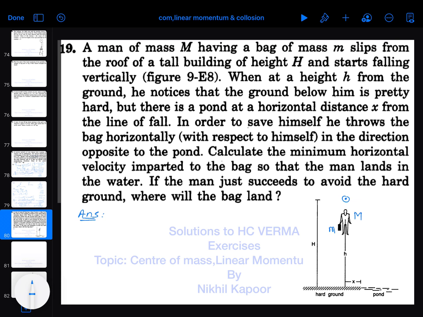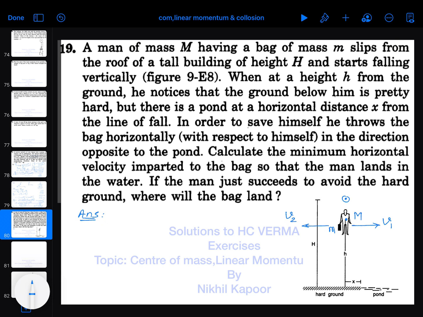When the person is at a height h, that is at this position from the ground, he notices that the ground below him is pretty hard, but there is a pond at a horizontal distance x from the line of fall. In order to save himself, he throws the bag horizontally in the direction opposite to the pond, so that by conservation of momentum the man should recoil with velocity v1 in this direction.